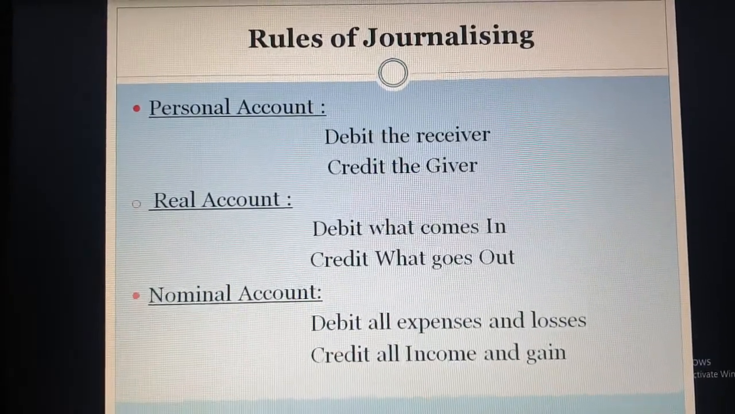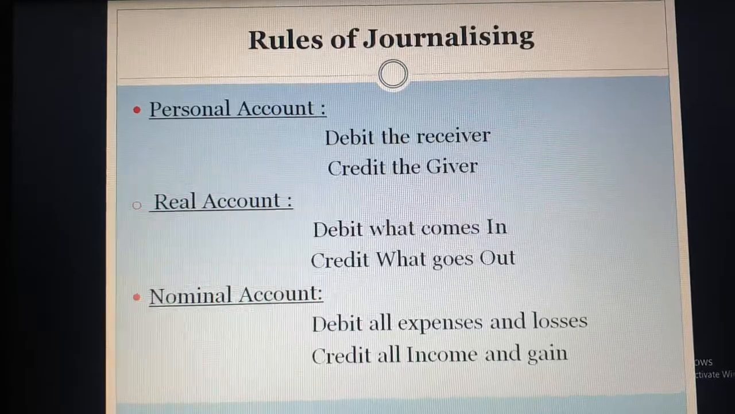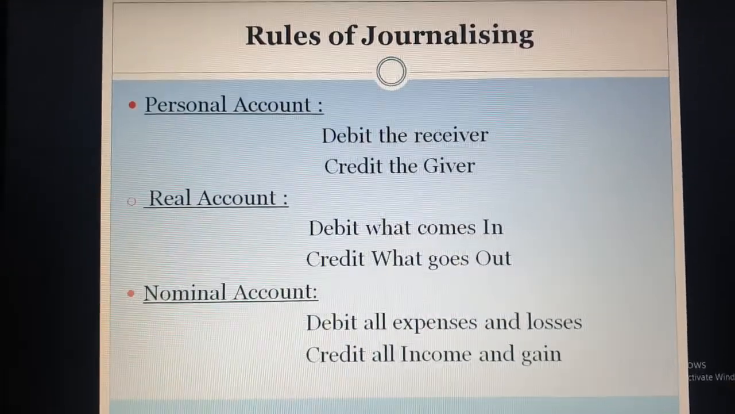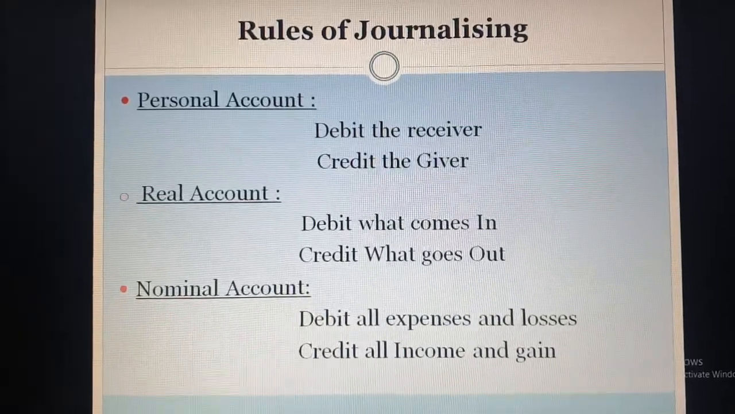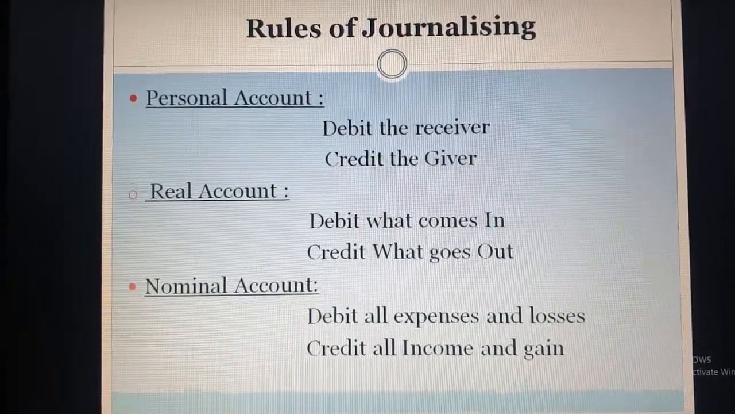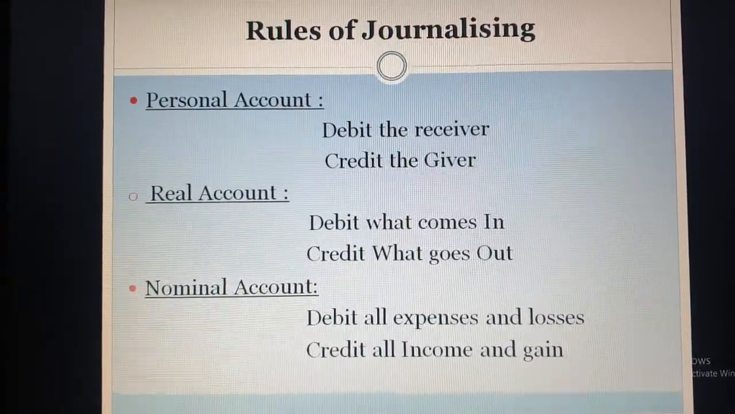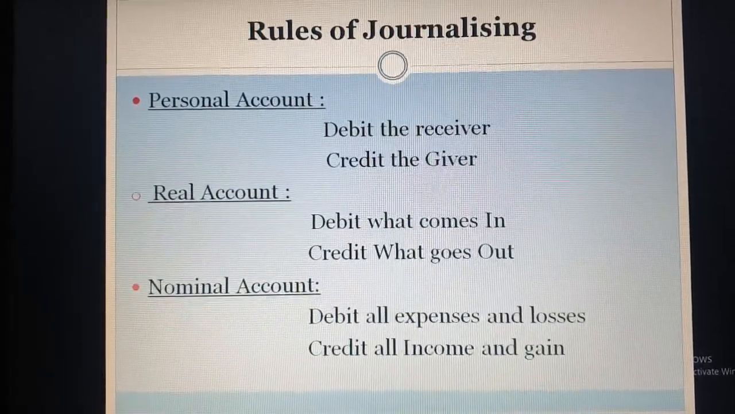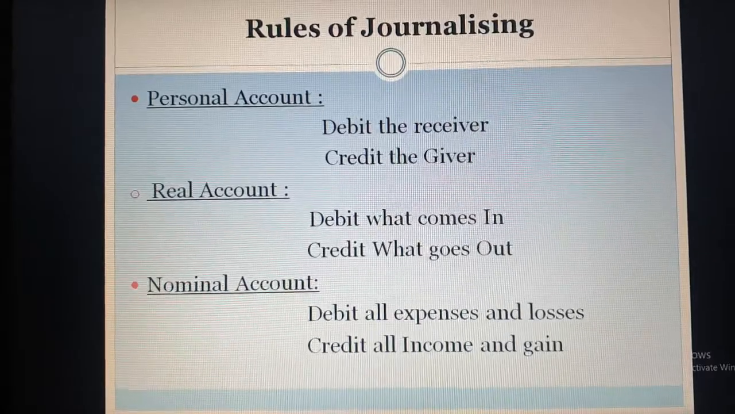First one is personal account. What is the rule of personal account? Debit the receiver, credit the giver. Then second one is the rule of real account, that is debit what comes in and credit what goes out. And third one is nominal account, that is debit all expenses and losses, credit all income and gains.